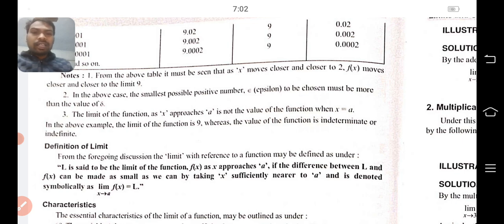In the above example, the limit of the function is 9, whereas the value of the function is indeterminate or indefinite. So in this case, we can say the value of the function is indeterminate or indefinite.